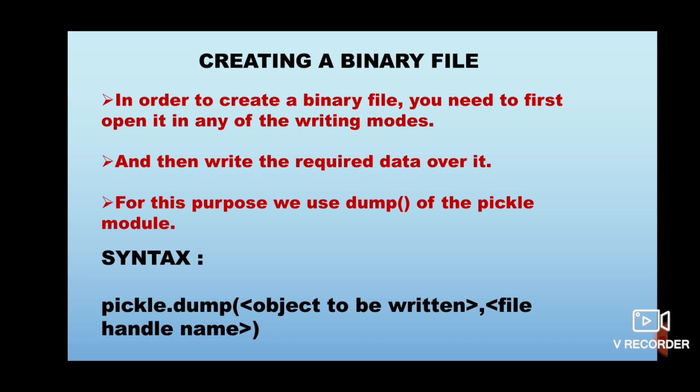In order to create a binary file, you need to first open it in any of the writing modes, because a file is created and then you have to write some content over it. As per your requirement, you use any of the writing modes and open that file. After opening the file, you write the required data over it, whatever is as per your question or requirement.